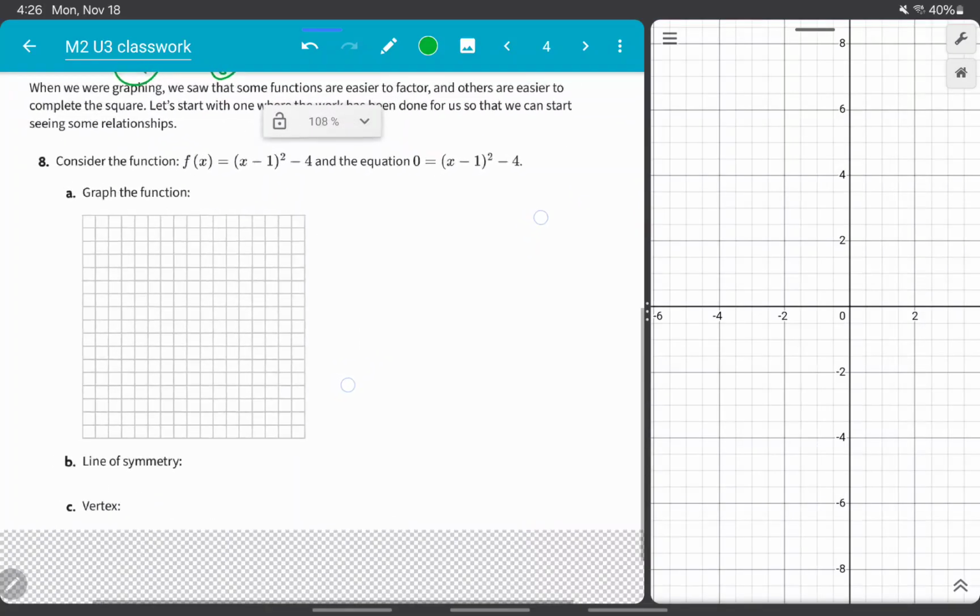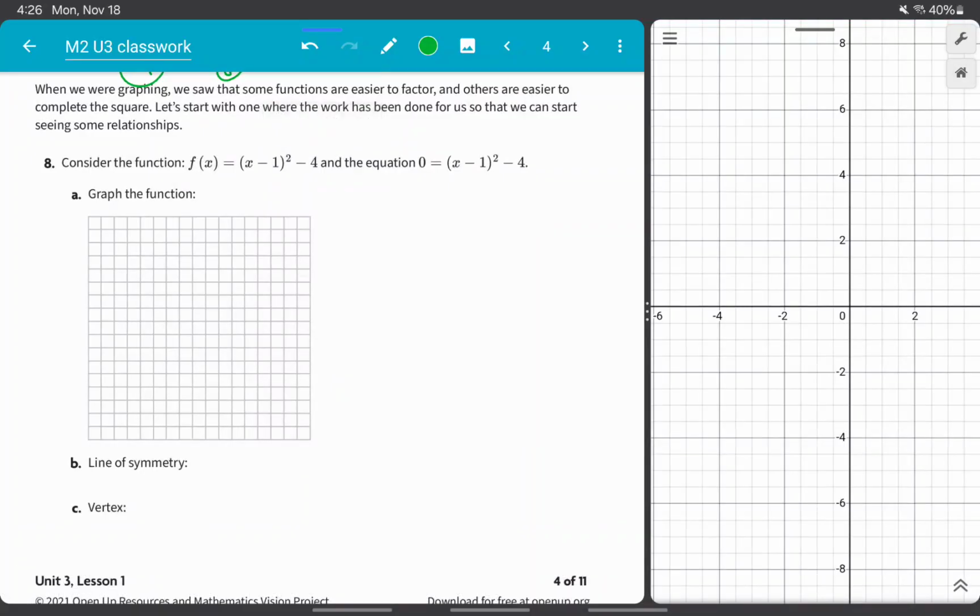All right. When we were graphing, we saw that some functions are easier to factor and others are easier to complete the square. Let's start with one where the work has been done for us so that we can start seeing some relationships. Consider the function f(x) = (x - 1)² - 4 and the equation 0 = (x - 1)² - 4.